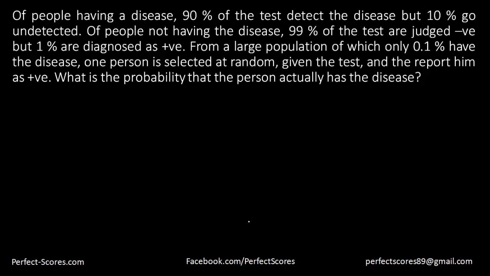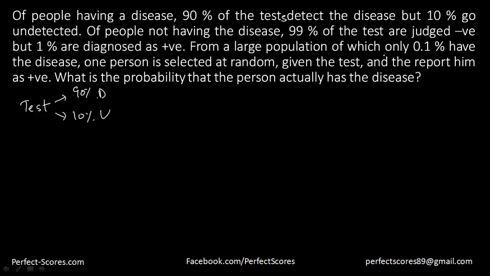Let's go ahead and do another question. Now this question over here says that of people having a disease, 90% of the tests detect the disease and 10% go undetected. So the people are having some tests, and the test is able to detect 90% of them, and the 10% go undetected. And of the people not having the disease, 99% are not detected, and 1% are diagnosed as positive.